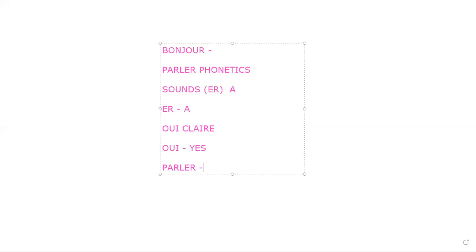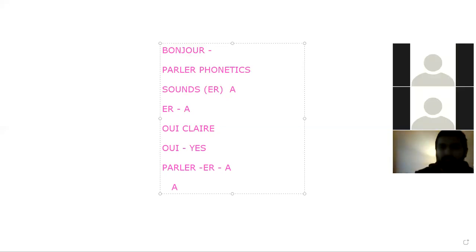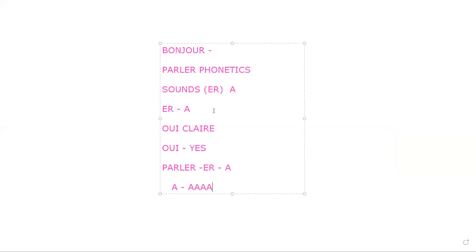Now repeat after me. ER sound is A in French, and A sound is A in French. Répétez après moi. ER sound is A in French, and A sound is A in French.